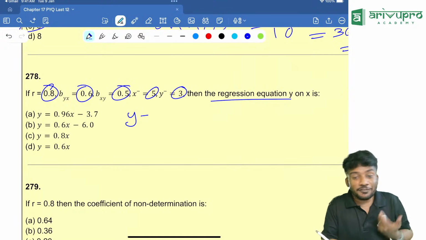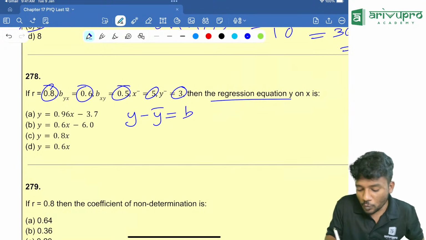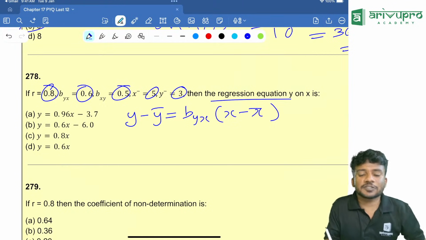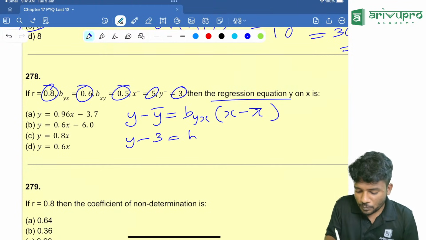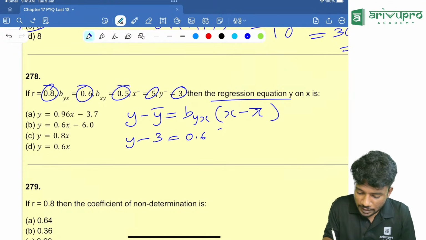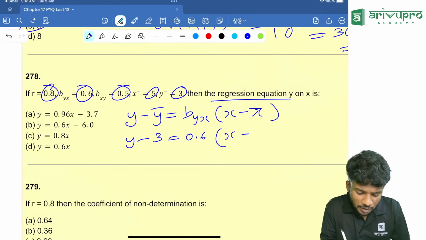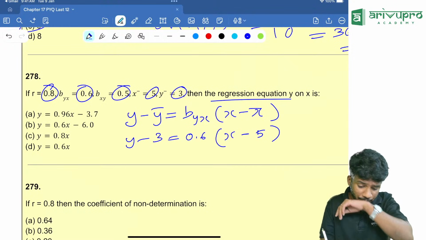Regression equation of y on x, that is equal to what? Y minus y bar is equal to byx into x minus x bar. Y we will write as y itself. Y bar is how much? Mean of y is 3. Byx is 0.6 into x minus x bar. X bar is equal to 5. Yes, correct? Everything is there.